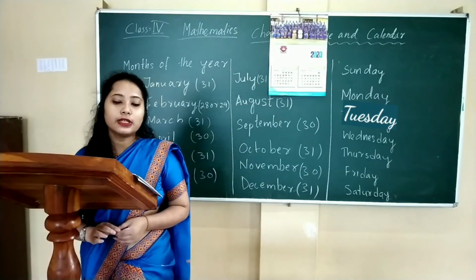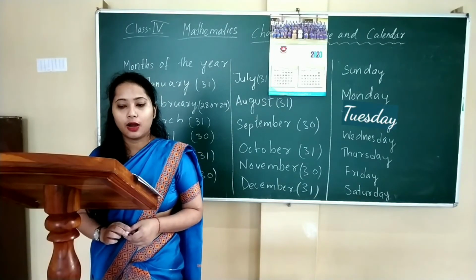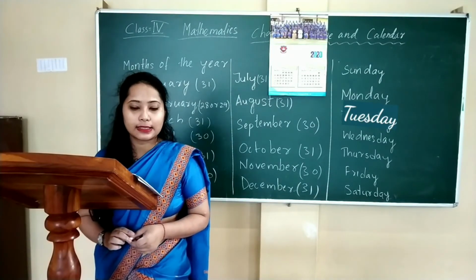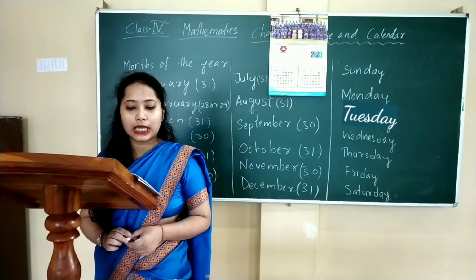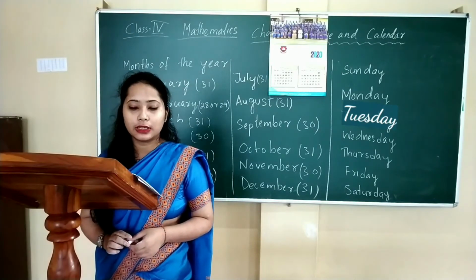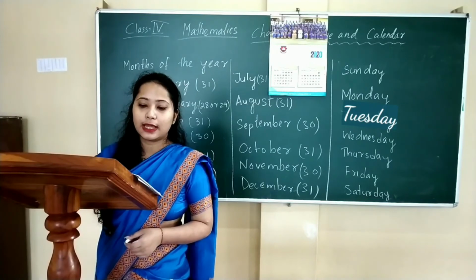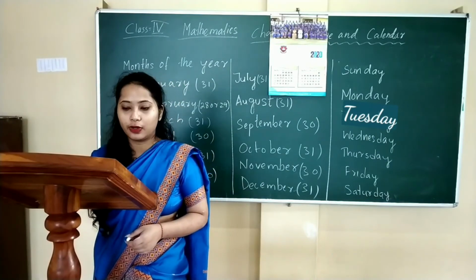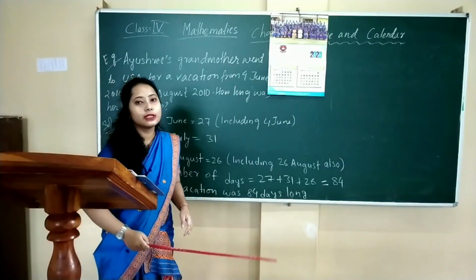There are 365 days in a year. 1 year in 4 has an extra day. A year with 366 days is called a leap year. Every 4th year is a leap year. The extra day is added to February, which has 29 days. Now we will see examples.